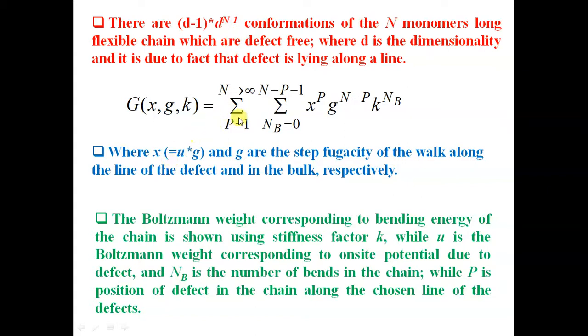This is the general expression for the grand canonical partition function, where x is the fugacity of the walker along the defect line, and g is the fugacity perpendicular to the defect line. K is the Boltzmann weight corresponding to bending in the chain, and N_B is the number of bends in the chain. P is the position of the defect. N minus P monomers are in the direction perpendicular to the defect line.